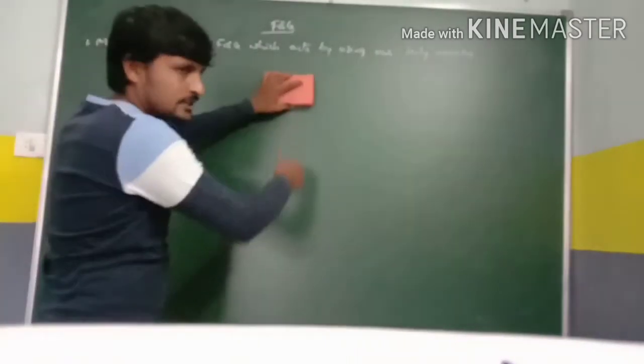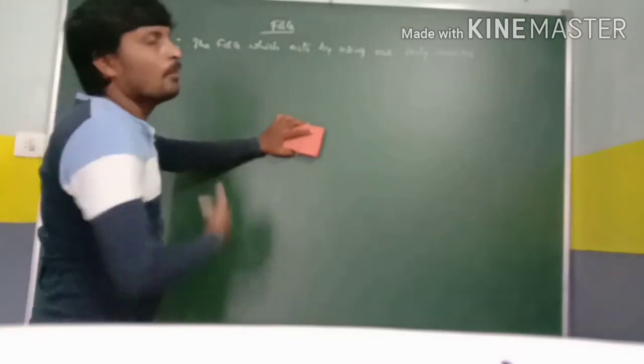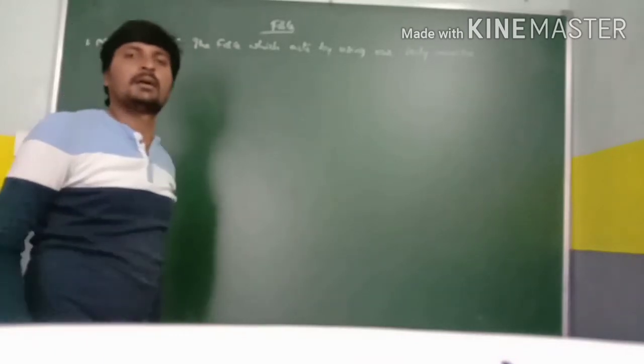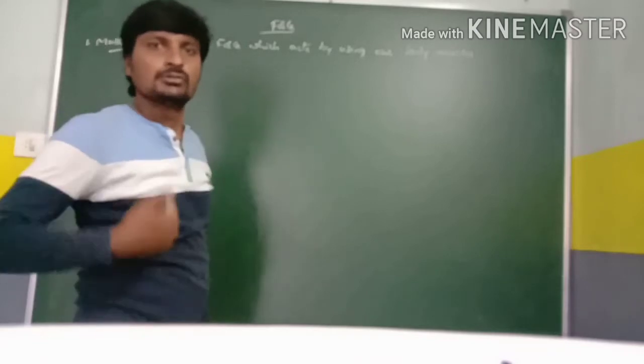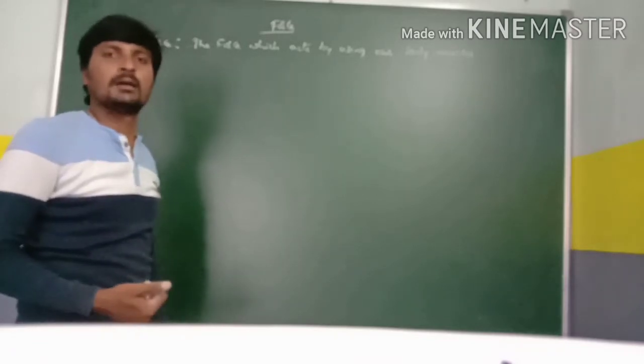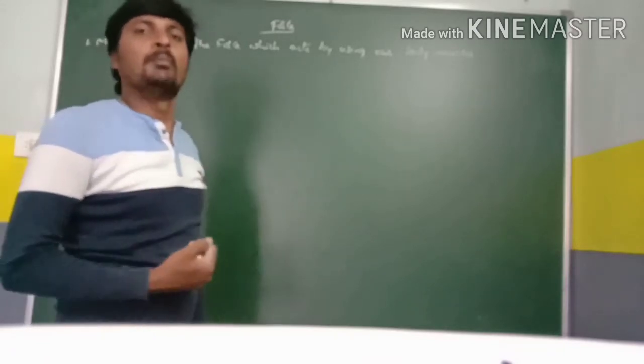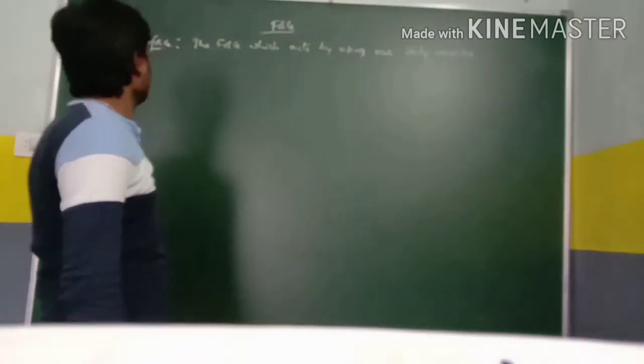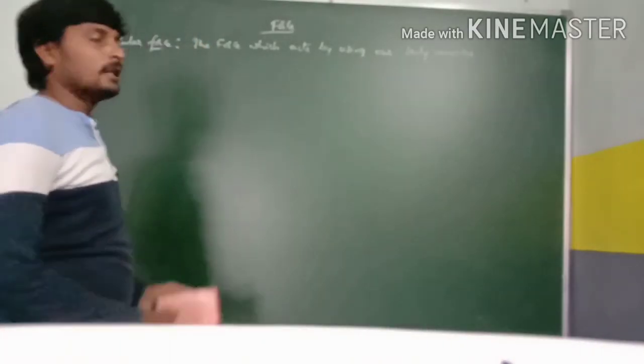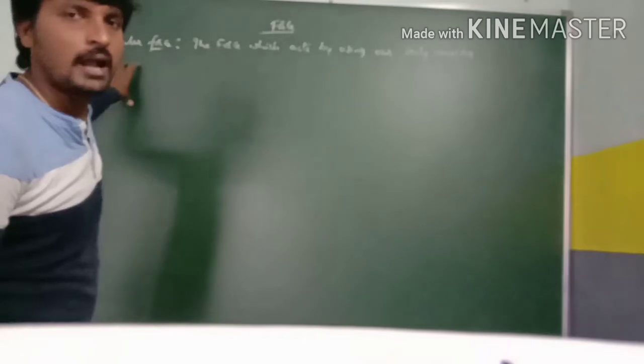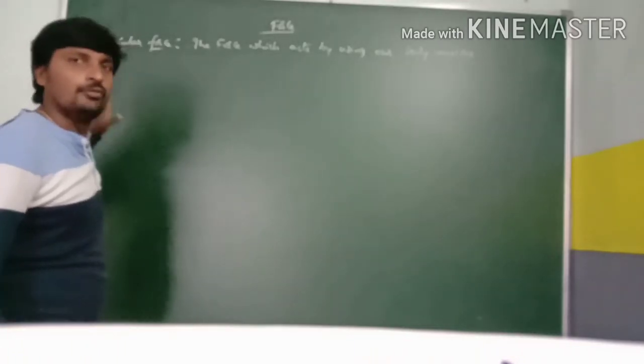For suppose, I am drawing the duster with the help of our body muscles. A bullock cart pulls the cart, so the force applied by the bullock also comes under muscular force.